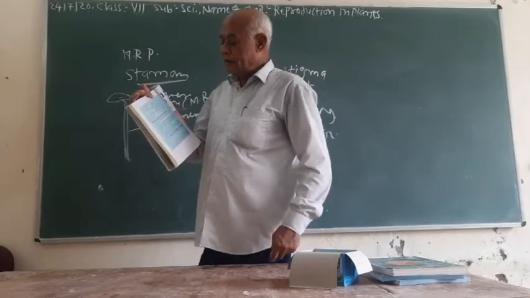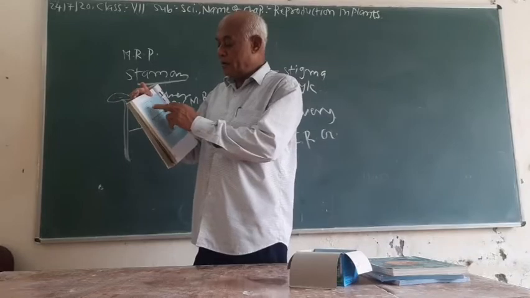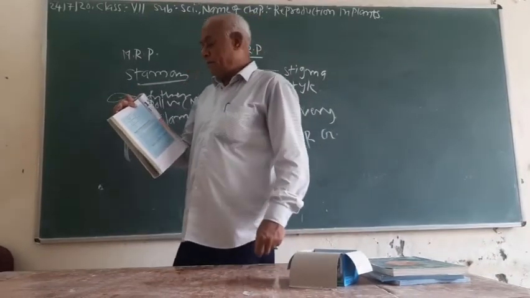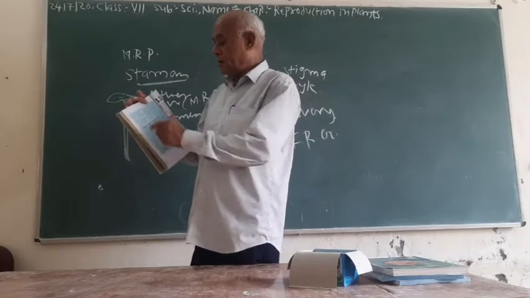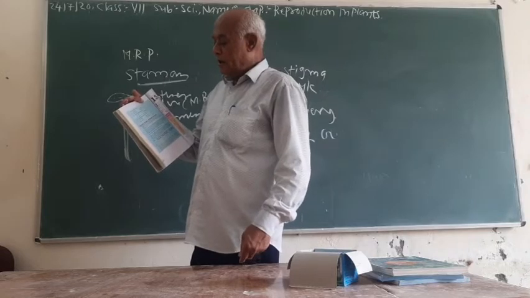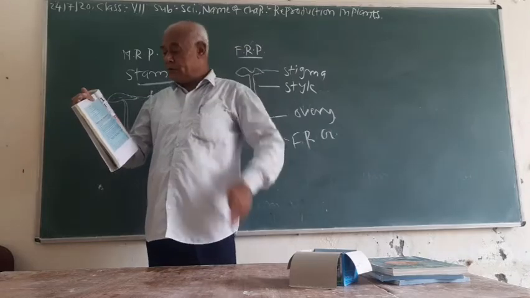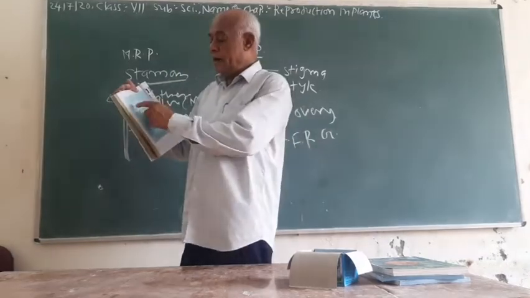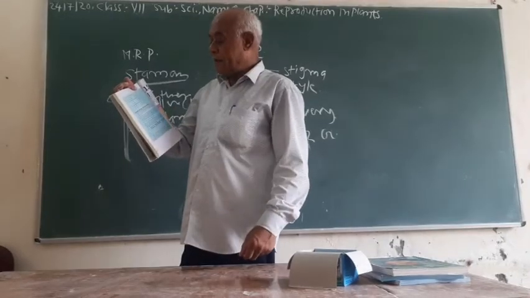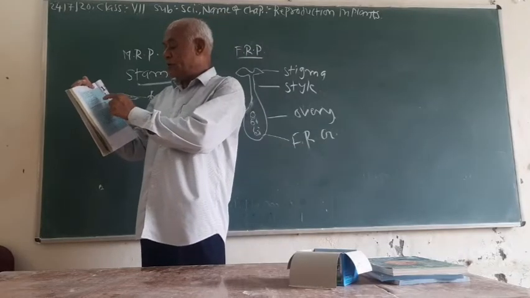Question number D. The spore producing organism is rose, bread mold, potato, or ginger. So we know that bread mold is the spore producing organism. The other three, that is rose, potato, and ginger, do not produce spores. Finally, question number E. Bryophyllum can reproduce by its stem, leaves, roots, or flower.